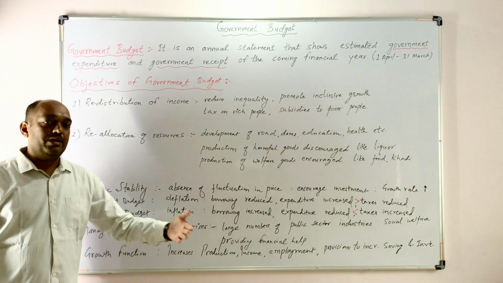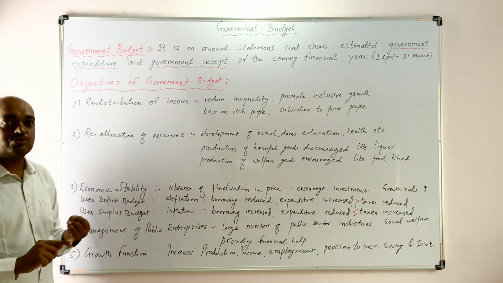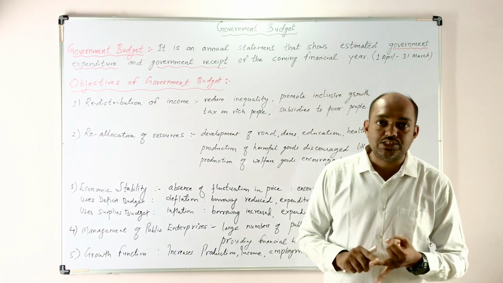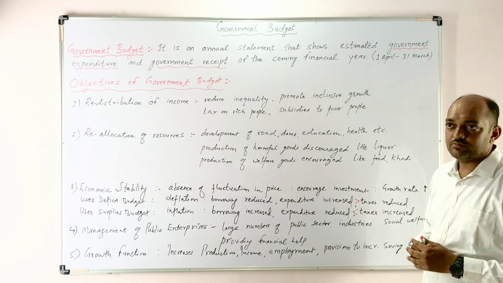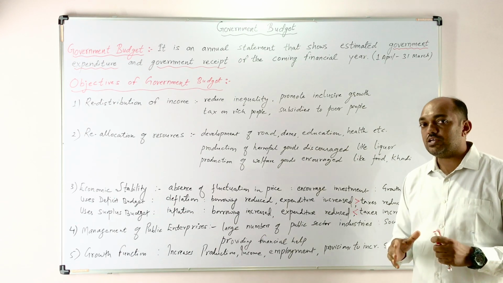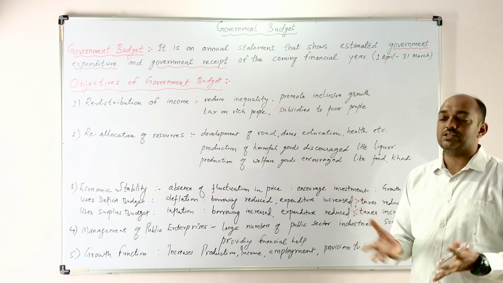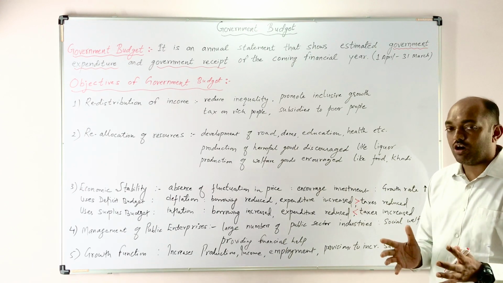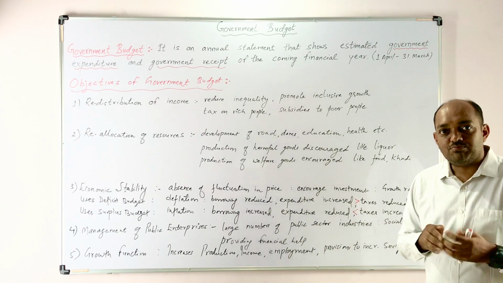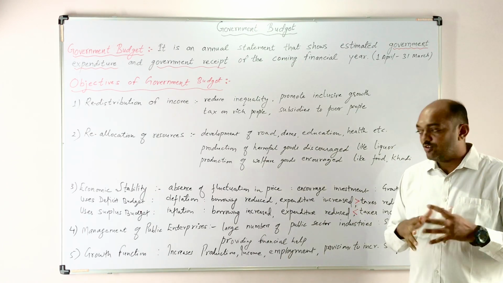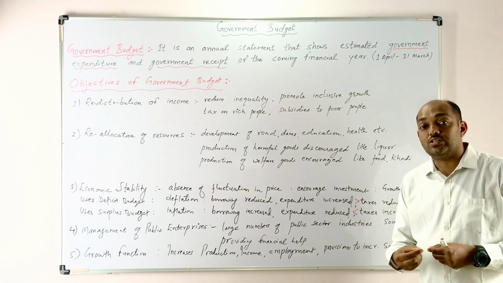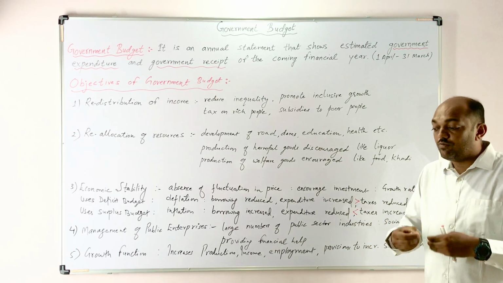A large number of public enterprises are there. For example, Hindustan Petroleum, Bharat Petroleum, MTNL, BSNL, ONGC, different sectors are there. See, these are the PSUs, public sector undertakings, and the government is getting profit out of these public sector units. It means the government is getting a huge amount of government receipts from these public sector undertakings. So the government always encourages these industries because these are very useful for the society. They are very useful for social welfare.